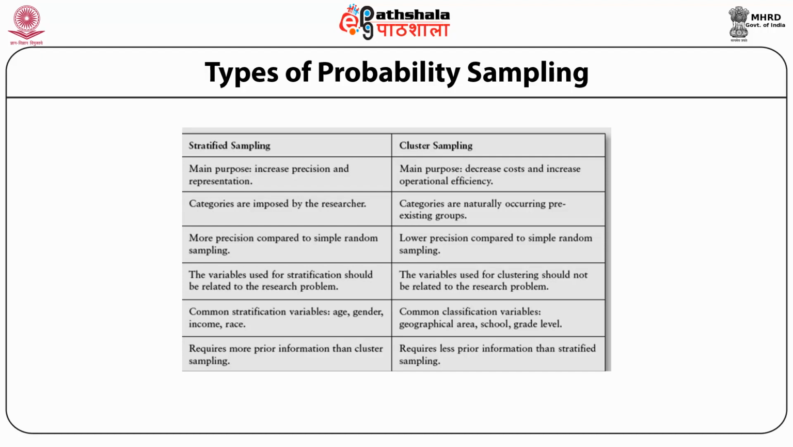In stratified, the variable used for stratification should be related to the research problem. In cluster, the variables used for clustering should not be related to the research problem. The common stratification variables are age, gender, income, race. Common classification for cluster variables could be geographical area, school, grade level. Stratified sampling requires more prior information than cluster sampling, while cluster sampling requires less prior information than stratified sampling.